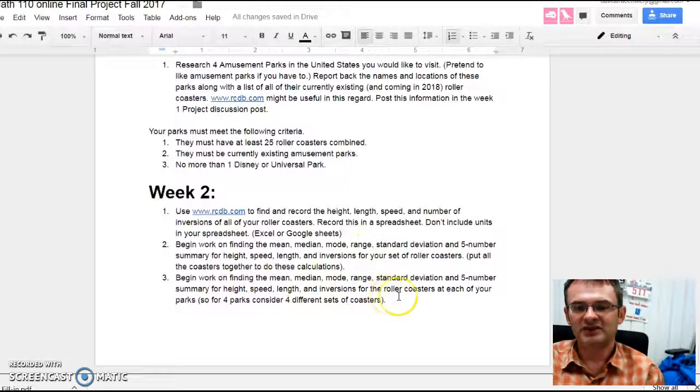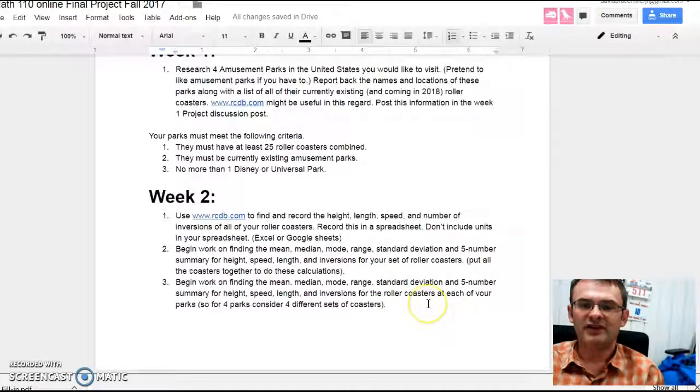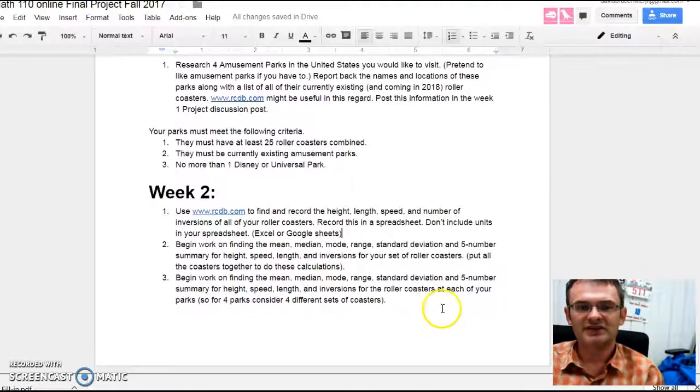And then, so I want you to do that for all of your roller coasters at once, but then we also want to do it for each park, because one of the things we want to do later is compare the different parks on your trip. Kind of like which one is the best roller coaster park of these 4 that I picked. So you want to do, here's the roller coasters from Cedar Point. Let's find their mean, median, mode, range, standard deviation. Here's the roller coasters from Six Flags. Let's find their mean, median, mode, range, standard deviation. So in total, you're going to do 5 different calculations for each one of these height, speed, length, and inversions. Okay, if you have any questions about that, just ask over in the discussion thread.